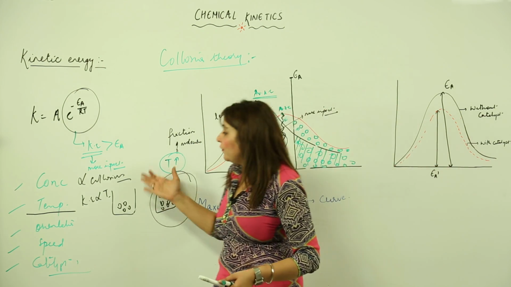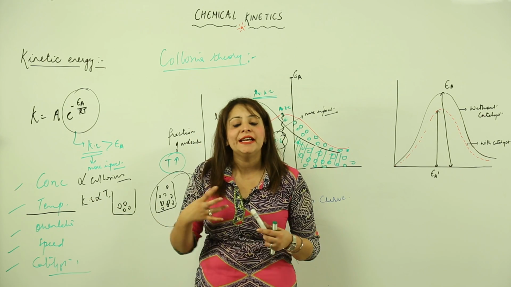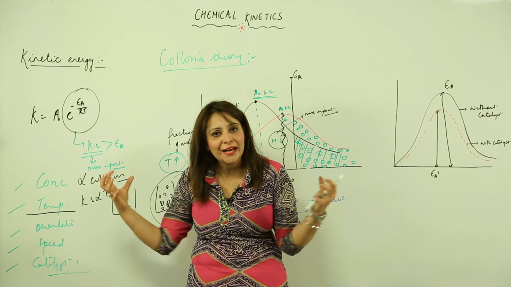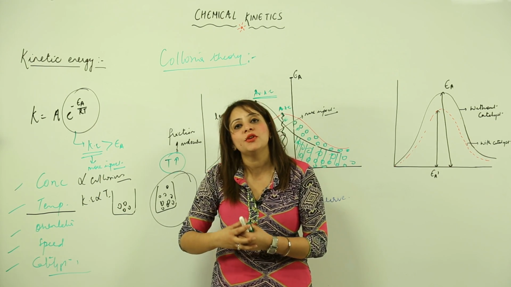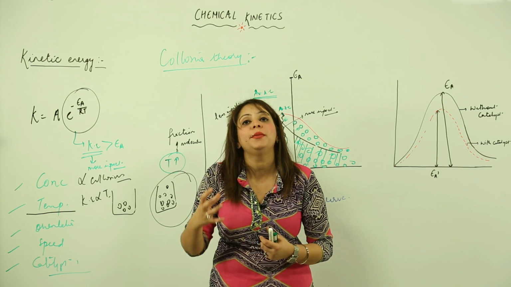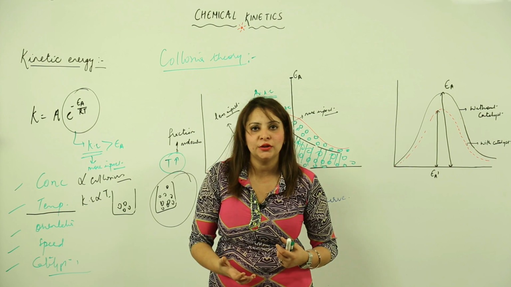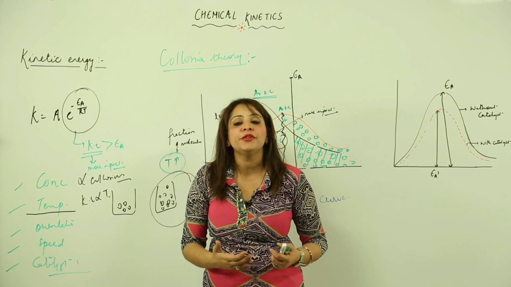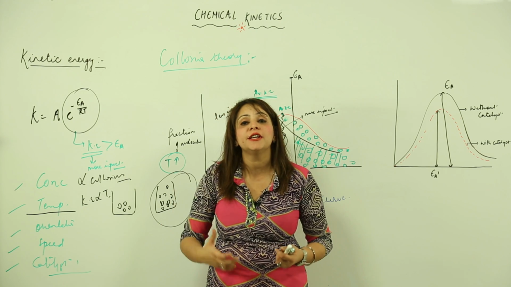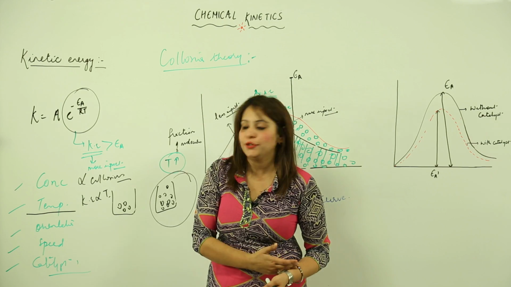When the kinetic energy is increased, molecules can collide at a large speed, which will result in an effective collision, that means the breaking of bonds and formation of new bonds. This is what we need in a chemical reaction. So when we increase the temperature, the rate of reaction is obviously going to increase, because the unsuccessful collisions are going to convert into successful collisions.